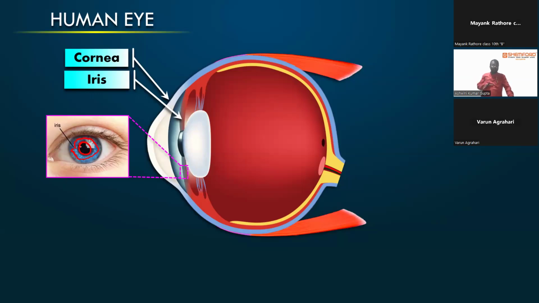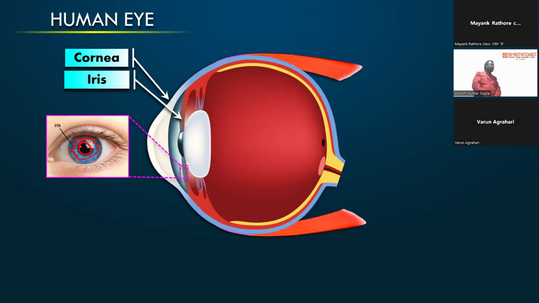Why is it expanded? Because in a dark room we are not able to see things very clearly, as there is a lot of darkness. So our iris tries to expand the pupil so that maximum light can enter the retina and a proper image can be formed.